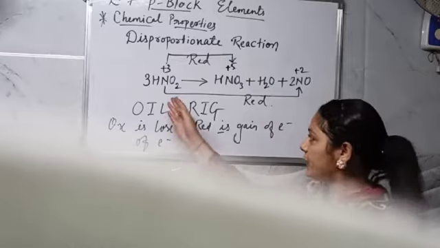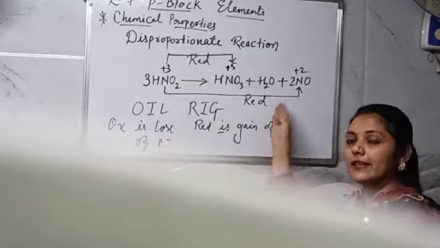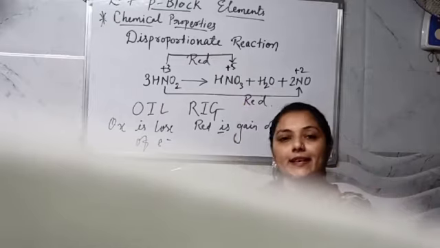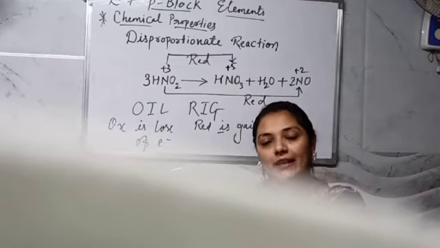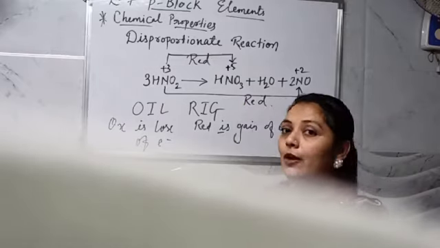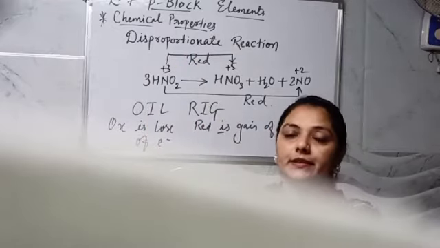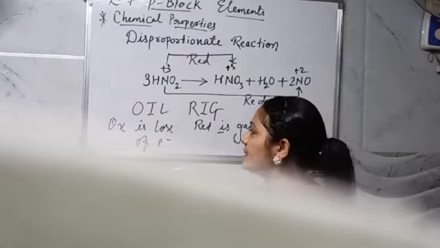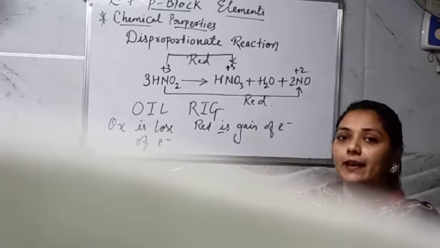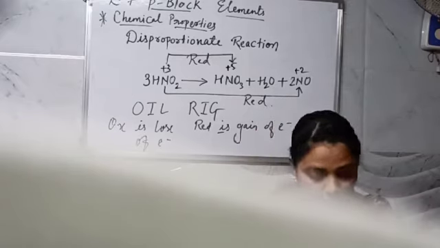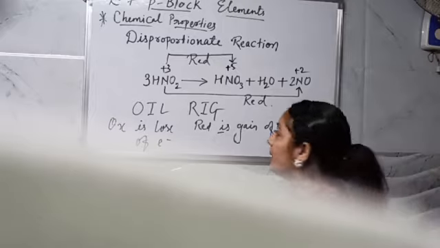Now what is happening? In one particular reaction, oxidation is also taking place and reduction is also taking place. When we have oxidation and reduction together in one particular reaction, we call it a disproportionation reaction. So this is an example wherein nitrogen is showing both oxidation and reduction. So dear student, let us see some properties of nitrogen.